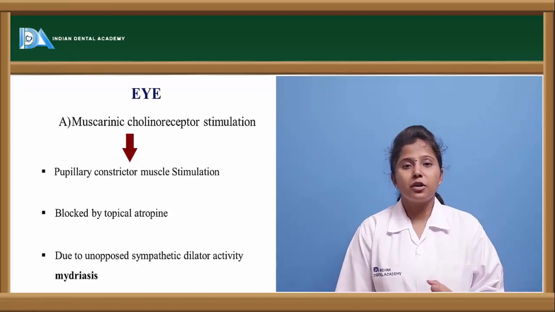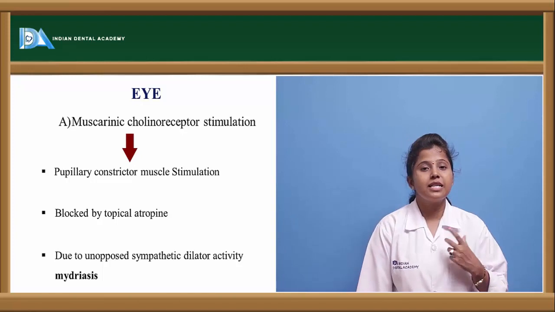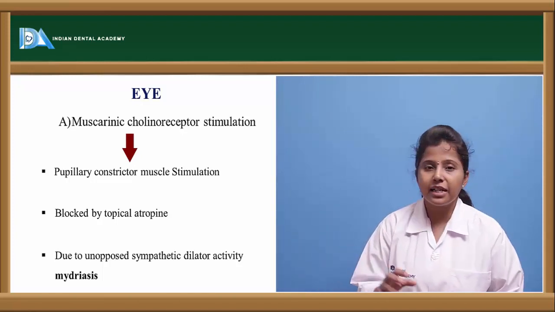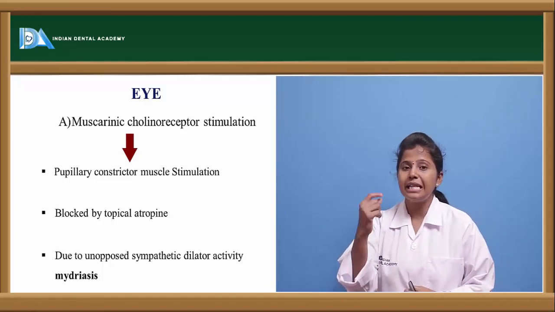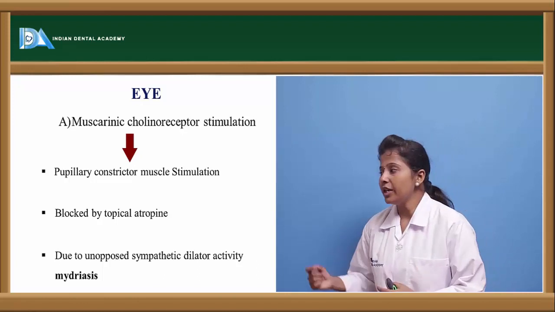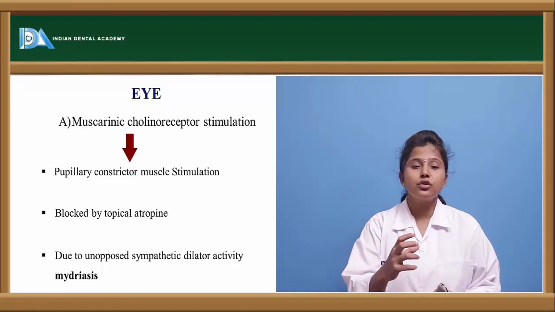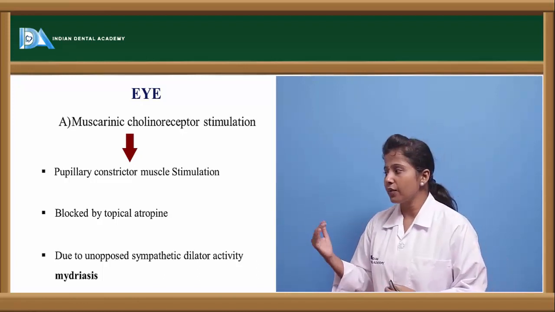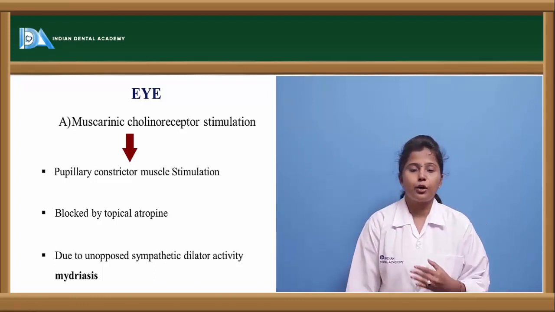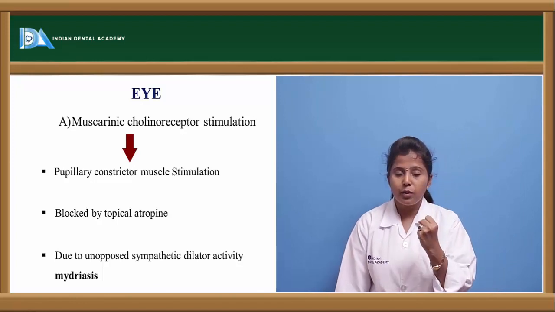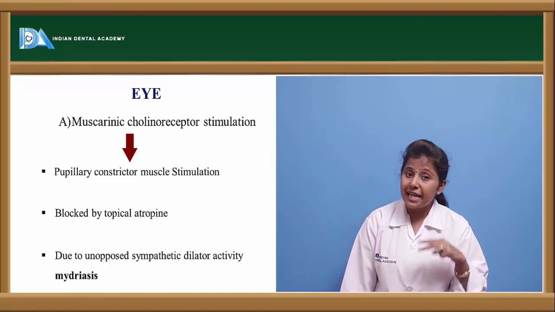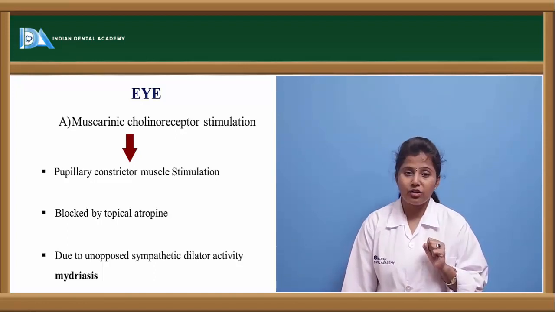What are the pharmacological actions of these antimuscarinic drugs in the eye? Here you can see the flow chart. Muscarinic cholinergic stimulation of the muscarinic receptors in the eye causes constriction of the pupil, and this is blocked by topical atropine. If constriction of the pupil takes place, the vision won't be proper.